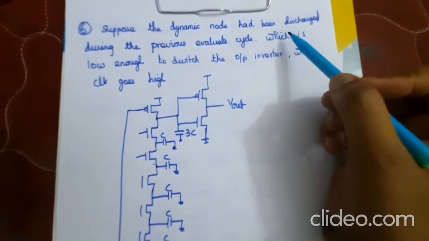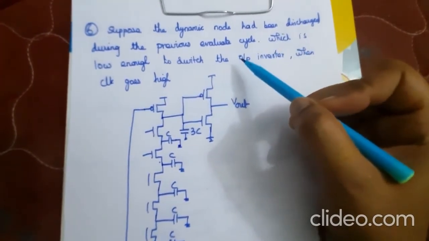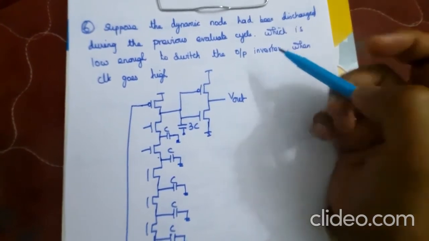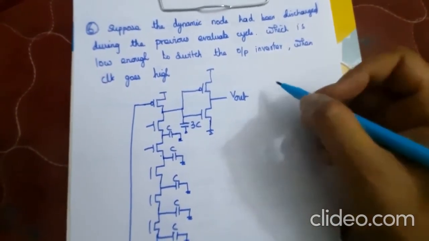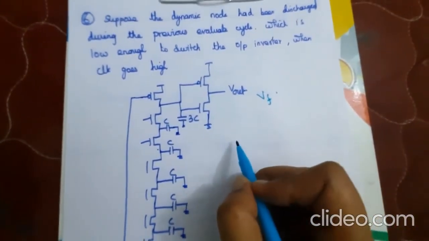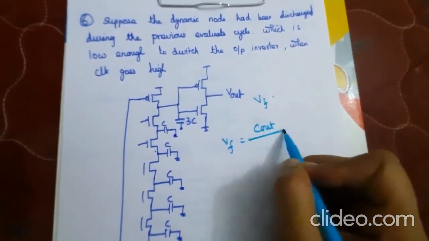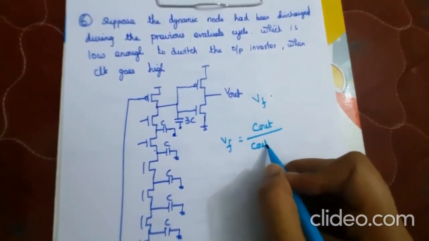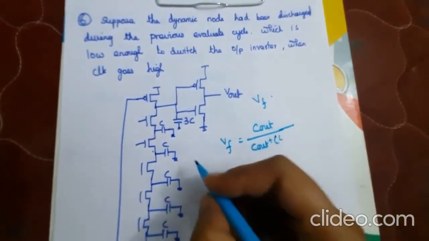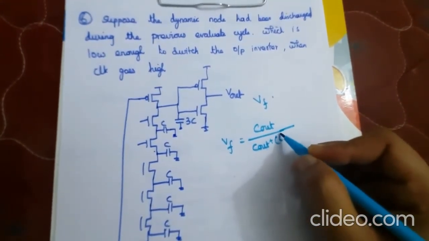Suppose the dynamic node had been discharged during the previous evaluate cycle, which is the low N of to switch the output inverter when clock goes high. So here we have to find the final voltage Vf, and we know the formula for finding Vf, that is Vf is equal to C out divided by C out plus C. Here 1, 2, 3, 4, 5, 6. 6 C's are there.